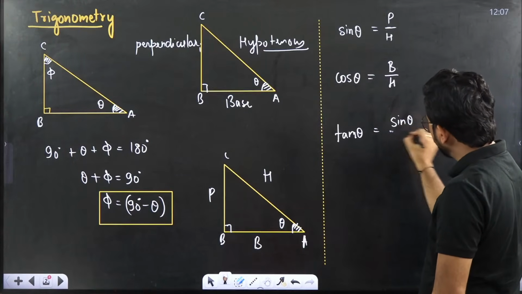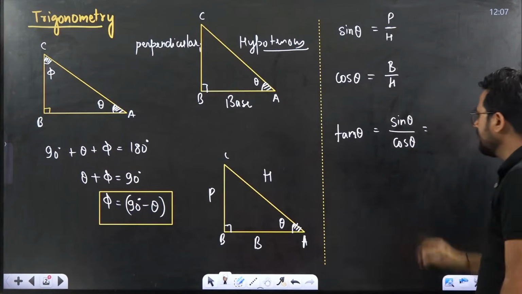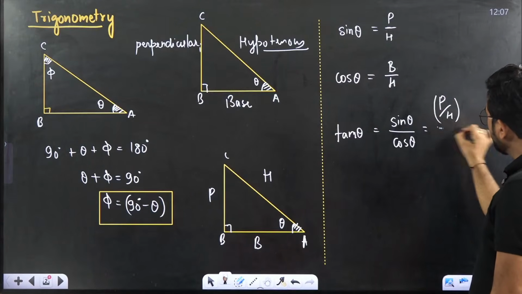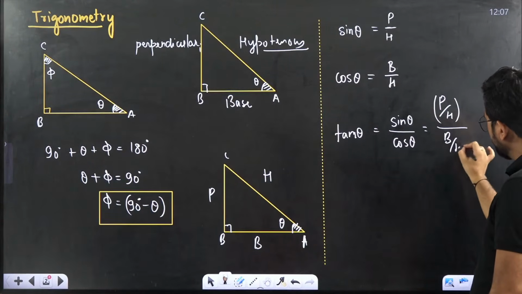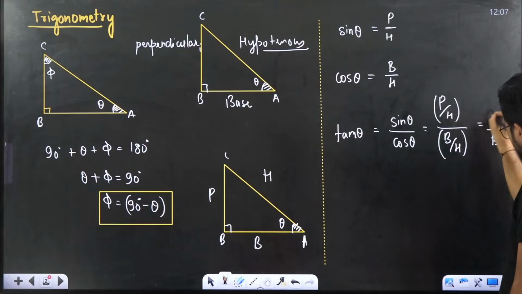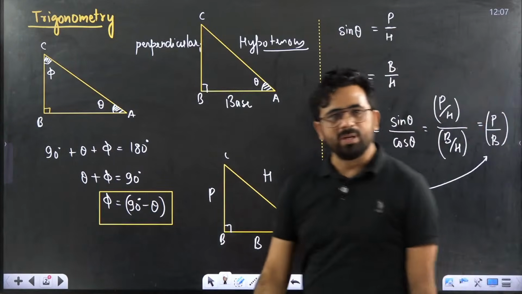Sin theta divided by cos theta. Sin theta is P by H, and cos theta is B by H. H is cancelled, that means this is P by B. Or directly also we can remember it, tan theta is equal to perpendicular upon base.